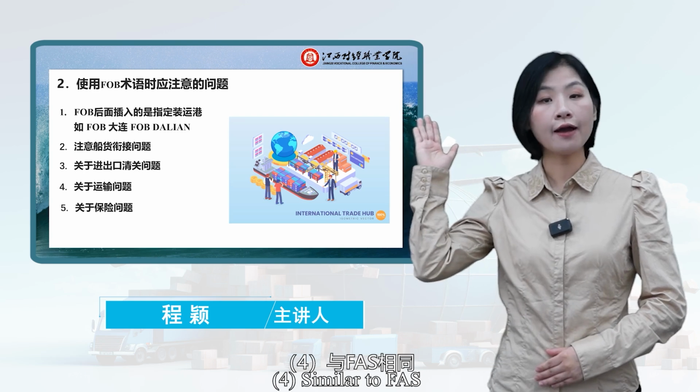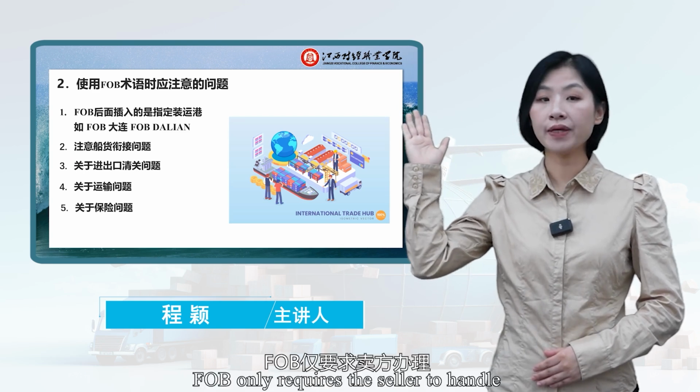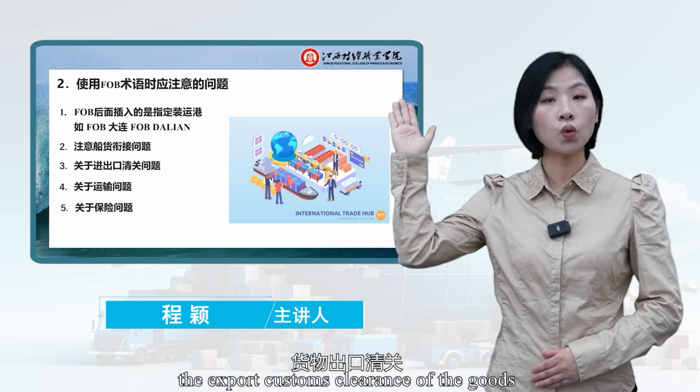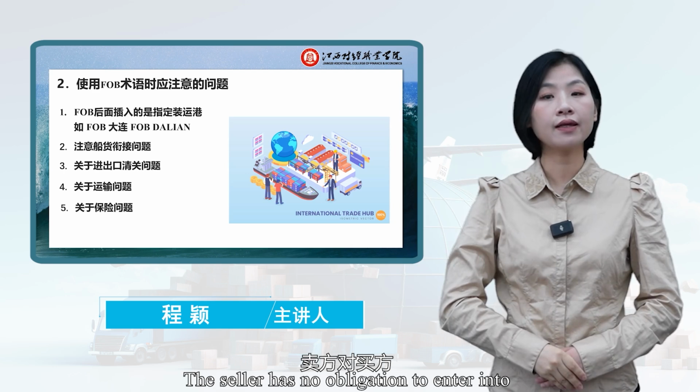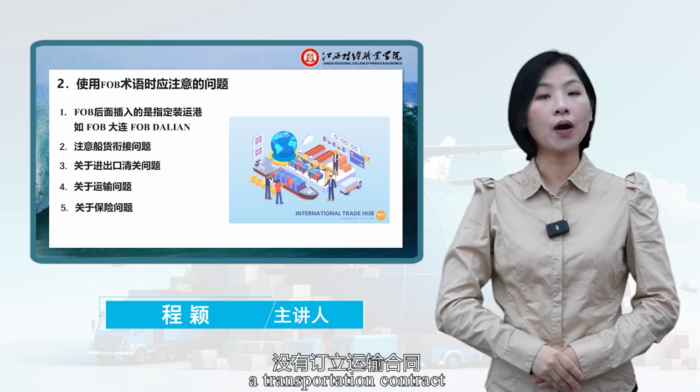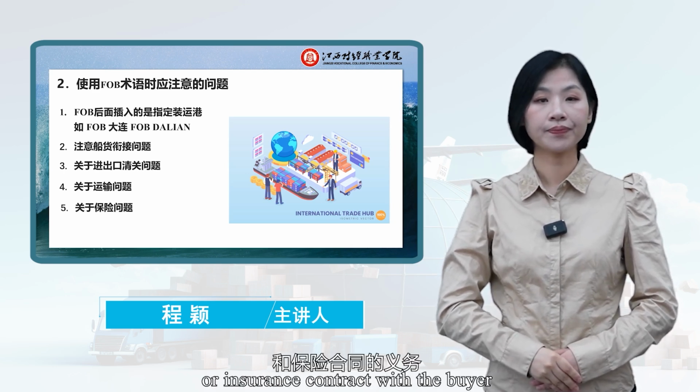Fourth, similar to FAS, FOB only requires the seller to handle the export customs clearance of the goods. The seller has no obligation to enter into a transportation contract or insurance contract with the buyer.